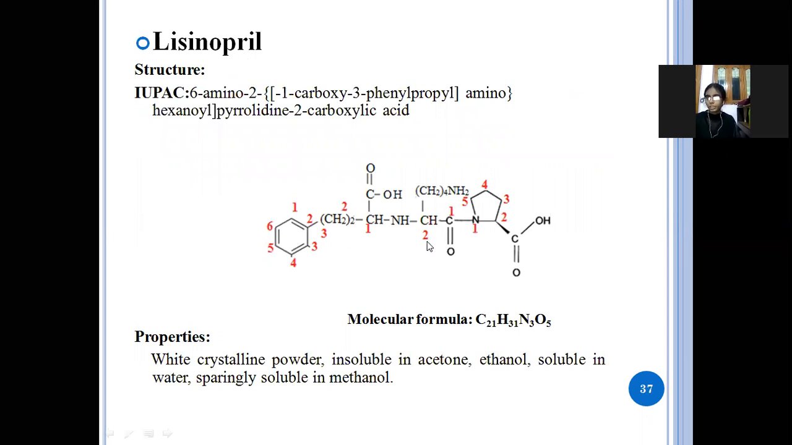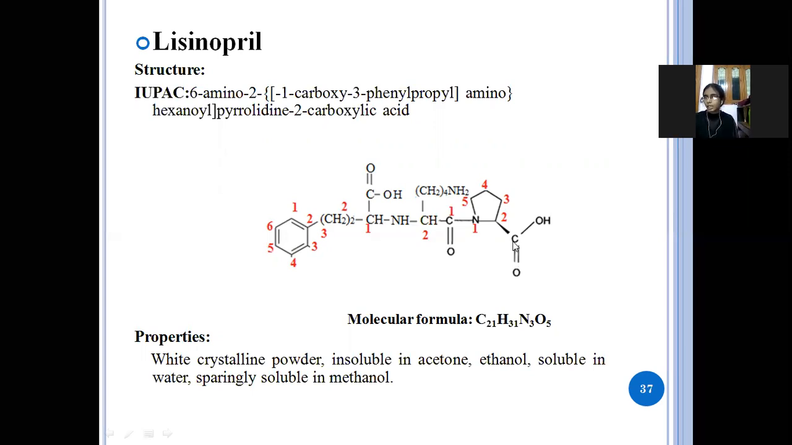See here, this is the structure of lisinopril, and the IUPAC name is 6-amino-2-[(1-carboxy-3-phenylpropyl)amino]hexanoyl pyrrolidine-2-carboxylate. See here, this is the structure of the pyrrolidine. So 1, 2, 3, 4, and 5. A 5-member ring is there, so it is a pyrrolidine.